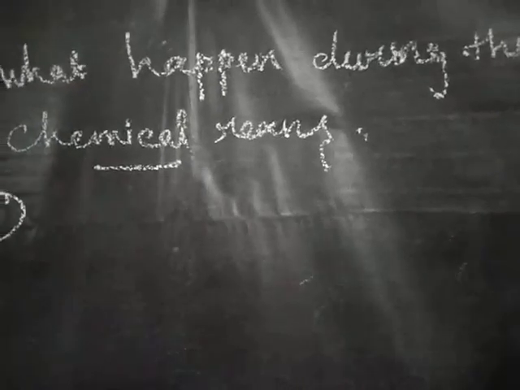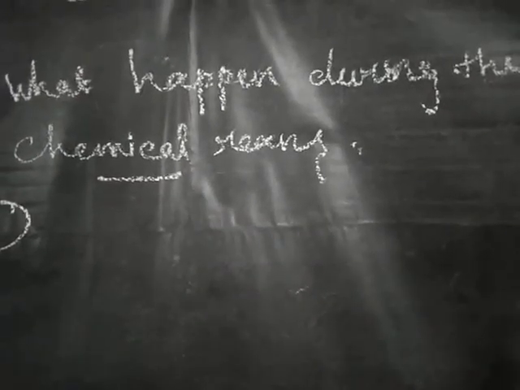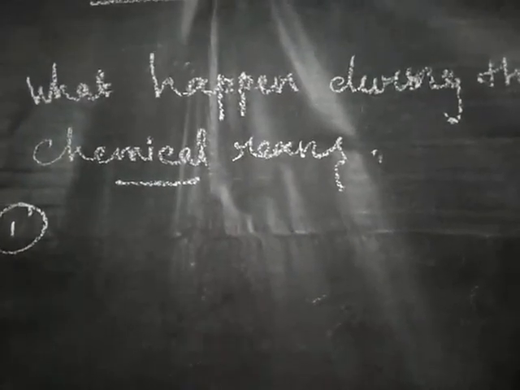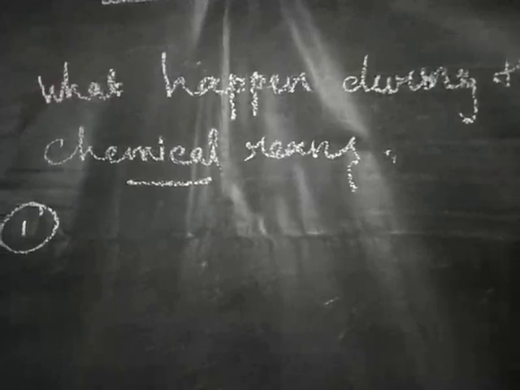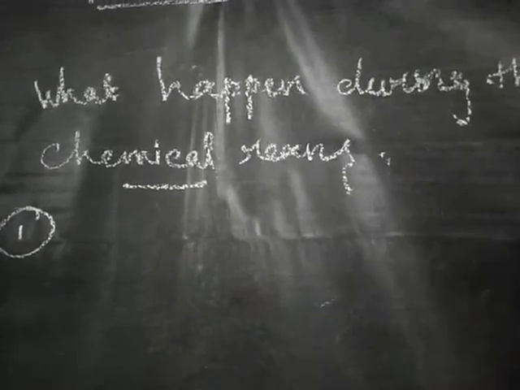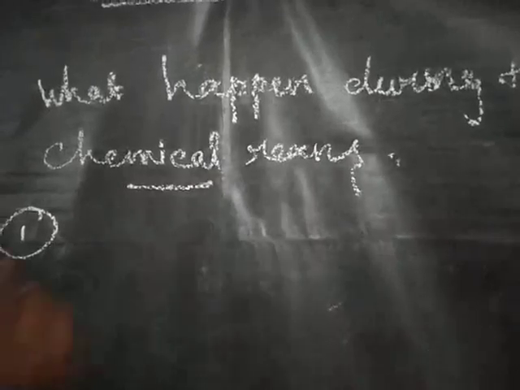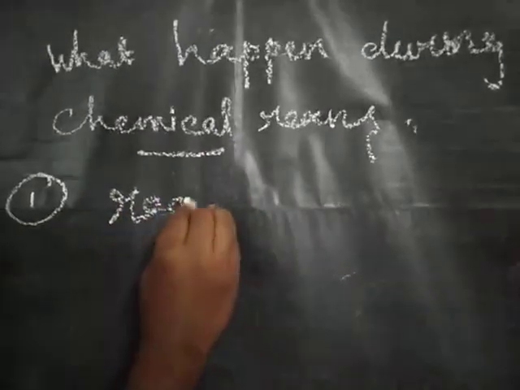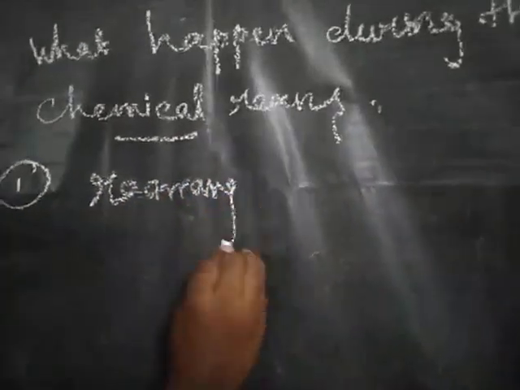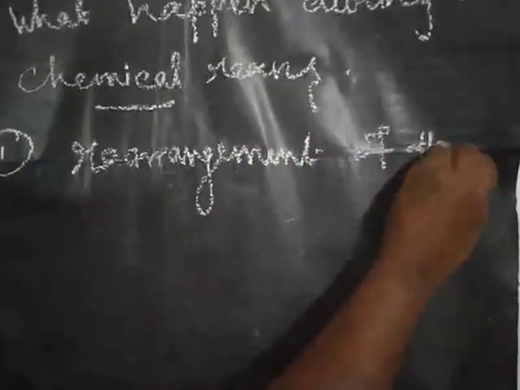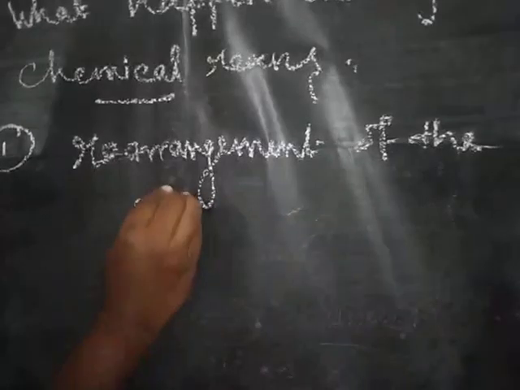In a chemical reaction, the atoms of the reacting molecules or elements are rearranged. Rearrangement of the atoms, the first point.